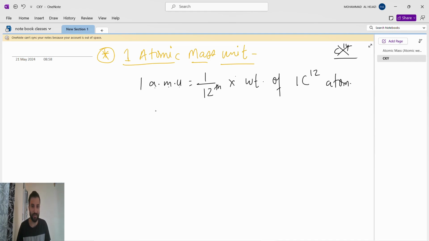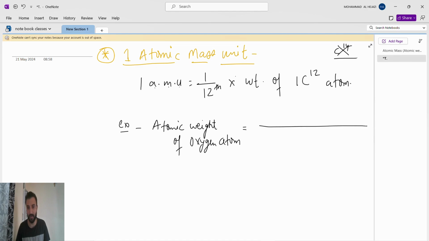Suppose, as an example, you have to find the atomic mass, weight, whatever, both are the same. If you have to find the atomic weight of oxygen atom, how will we find it?